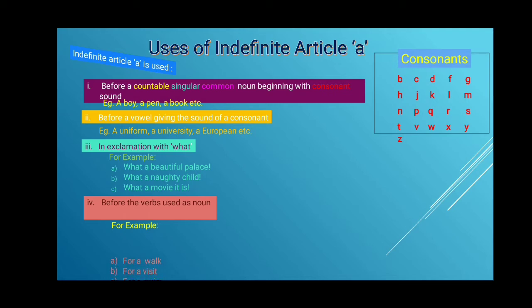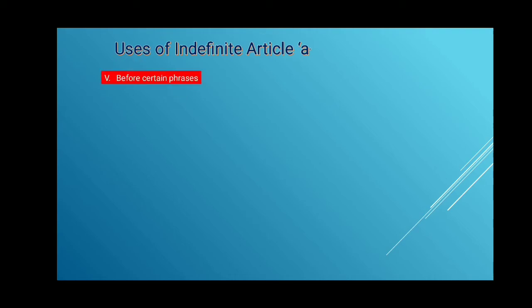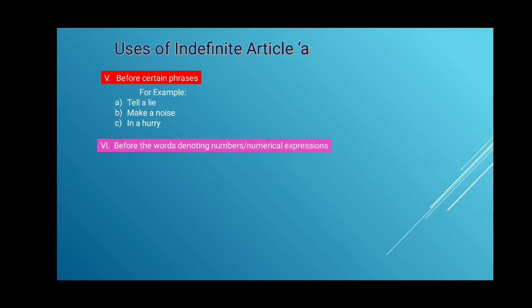Next use is before verbs used as nouns. For example, for a walk, for a visit, for a swim. In these expressions, walk, visit and swim are used as nouns. Next, before certain phrases, for example, tell a lie, make a noise, in a hurry.